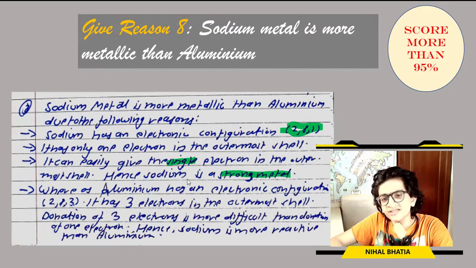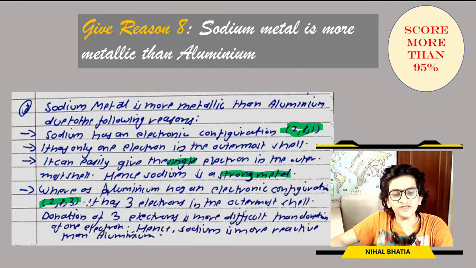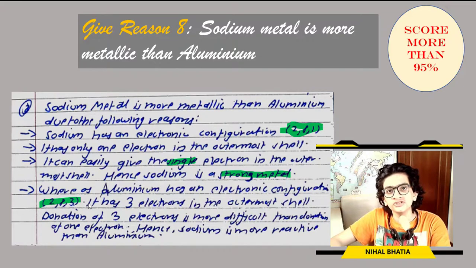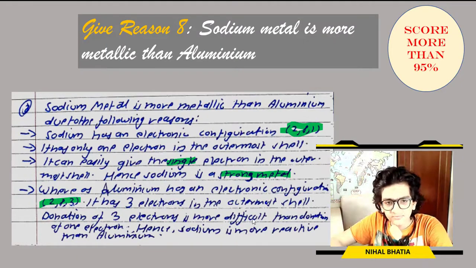Whereas aluminium has an electronic configuration of 2,8,3. It is very important to mention the electronic configurations, or if it's a chemistry chapter, it is important to also mention the chemical reaction, or you can draw a small diagram as well. It has 3 electrons in the outermost shell. Donation of 3 electrons is more difficult than donation of 1 electron. Hence sodium is more reactive than aluminium.